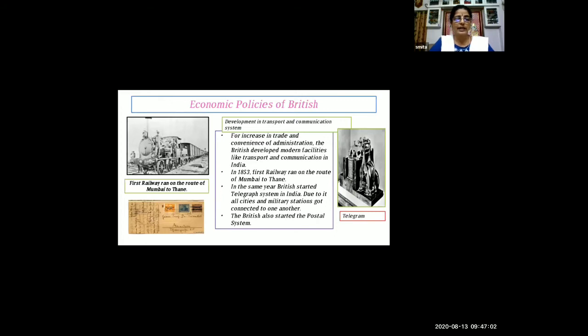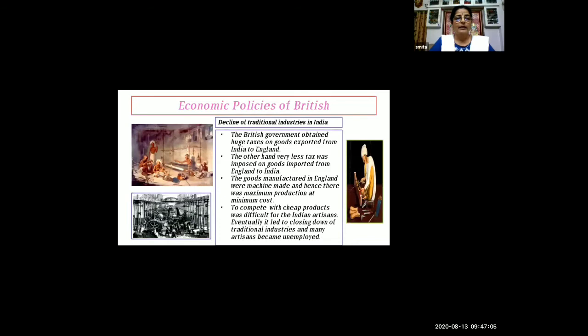Now we'll see the next slide. Decline of traditional industries in India. Here you can see one picture, some persons doing hand weaving. Just observe the first picture, the color picture. On the right side, a person is doing carpentry work. So they are doing handmade work. These are called artisans. We also do painting, pictures, embroidery and other weaving work, right? So all these artisans were doing handwork.